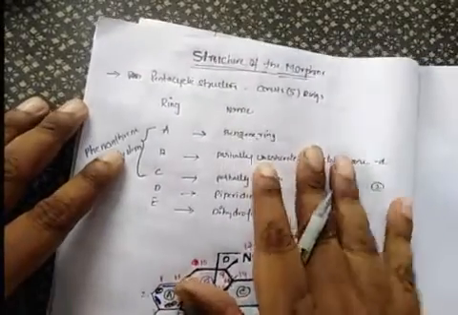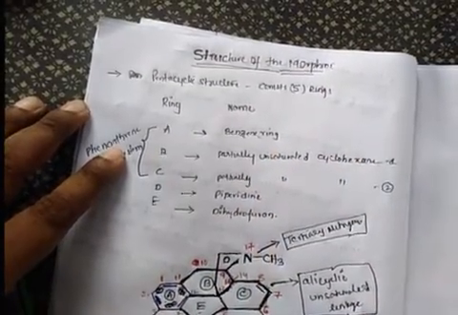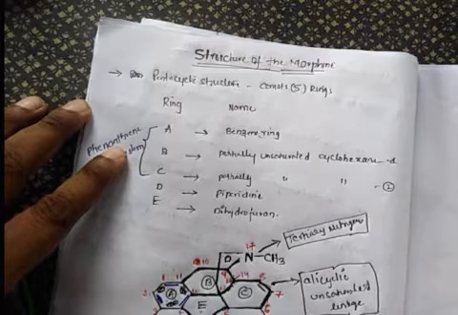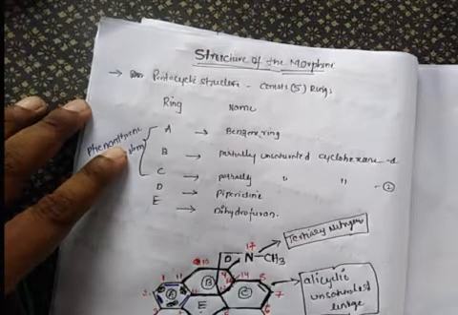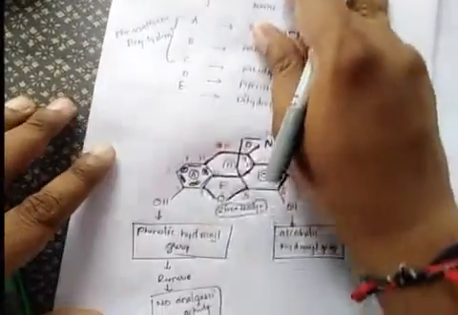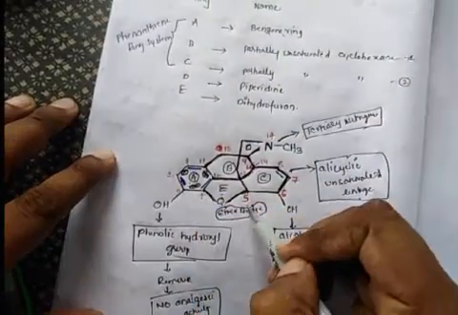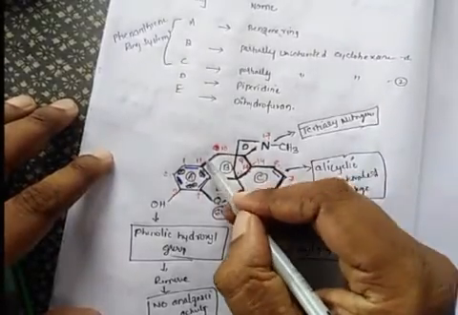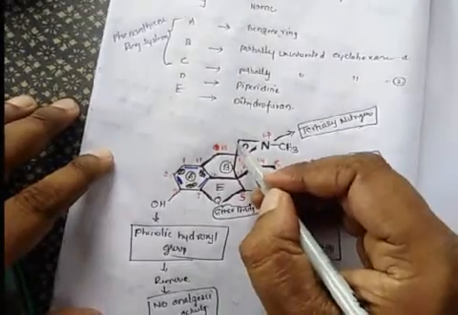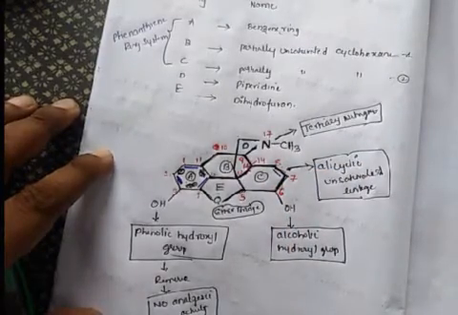I am again explaining the structure of the morphine. It consists of 5 ring systems, formed by fusion of 5 rings. The ring A is a benzene ring, B and C are partially unsaturated cyclohexane rings, D ring is the piperidine ring system, and E is the dihydrofuran ring system. You start the numbering from the benzene carbon 1, 2, 3, up to 14. Nitrogen gets 17, with 15 and 16 before it.